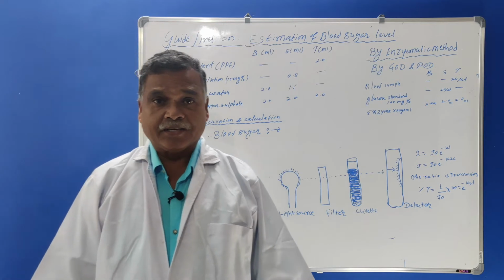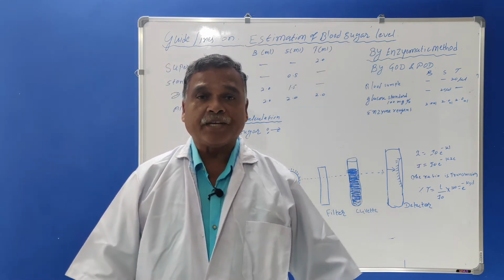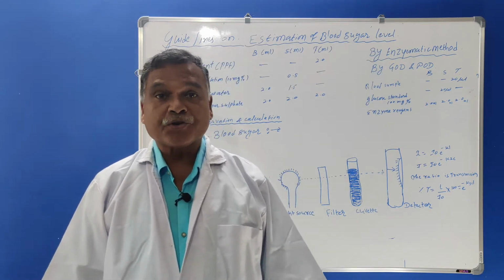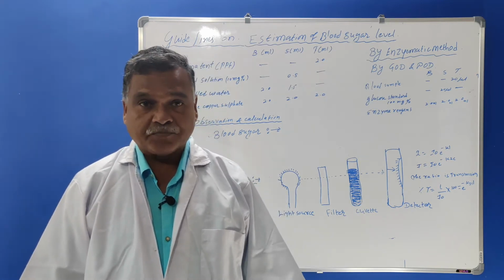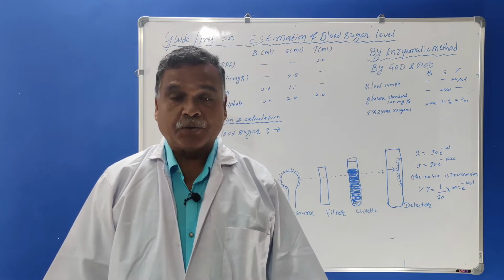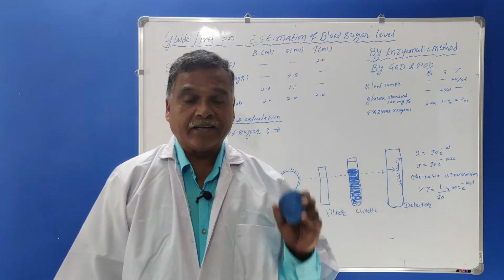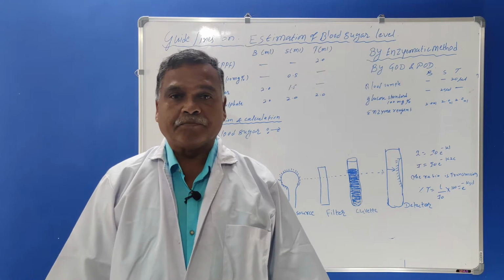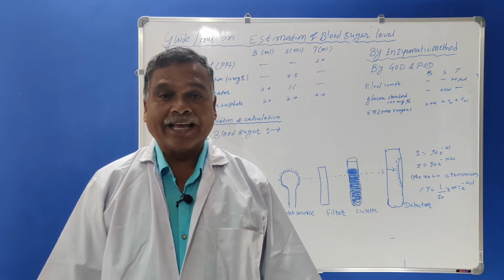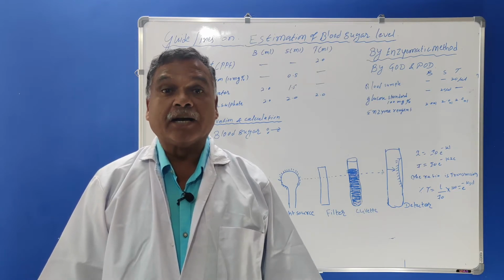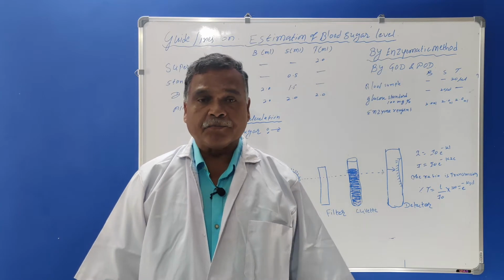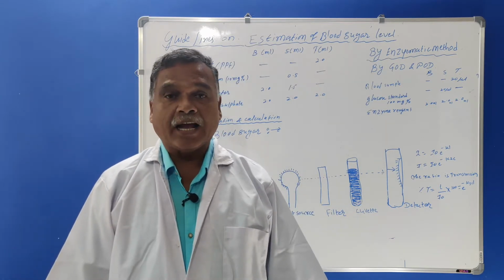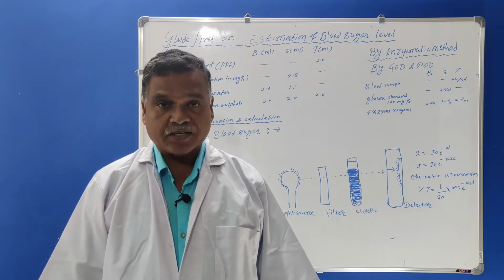So friends, in the last lecture we have seen the chemistry of carbohydrate. Already we have completed the chapter chemistry of carbohydrate. But today I am going to take the practical on the estimation of blood sugar, or we can say blood glucose. So this practical is very essential from the point of the MBBS students and BDS students also.